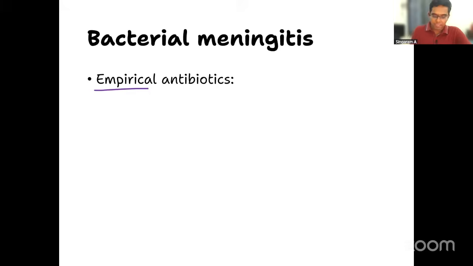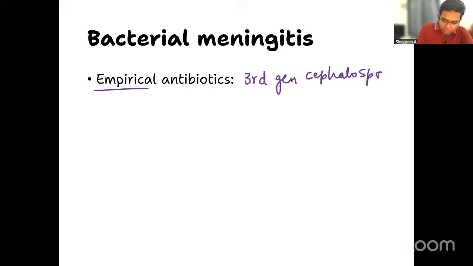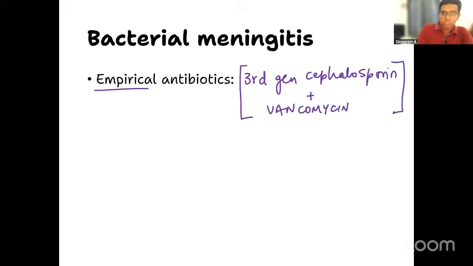Any comment? Yes. A third generation cephalosporin like ceftriaxone or cefotaxime can be used, and along with that vancomycin should be started. This is the initial antibiotic to be started if you suspect bacterial meningitis: third generation cephalosporin with vancomycin.